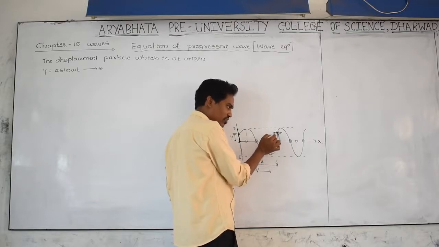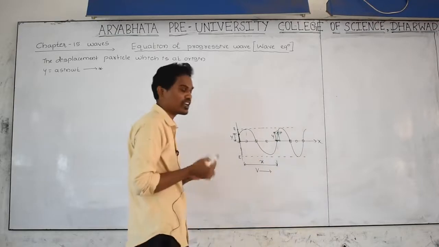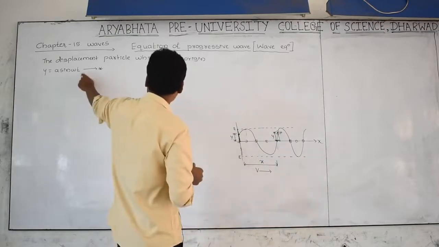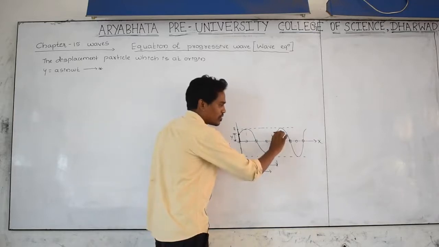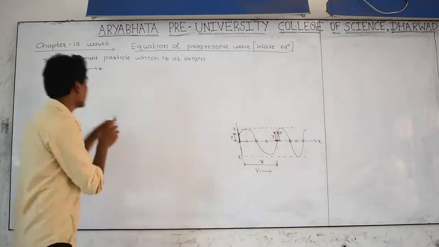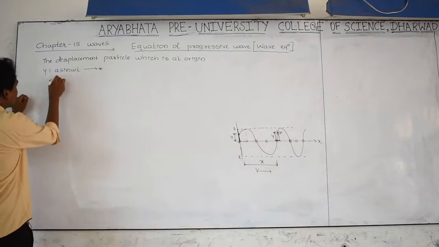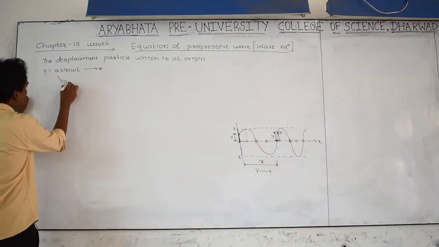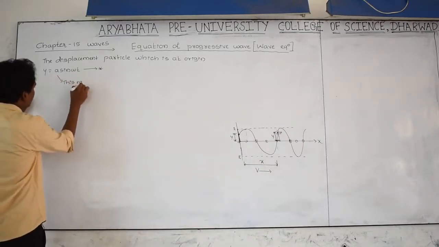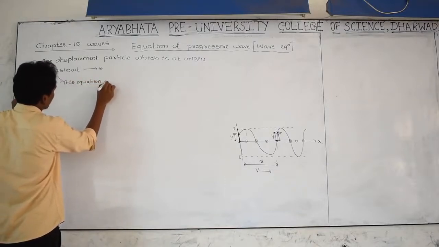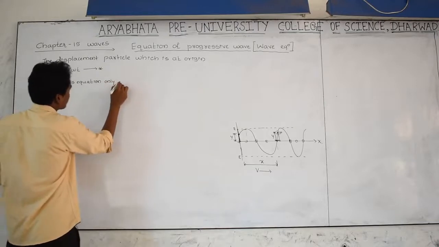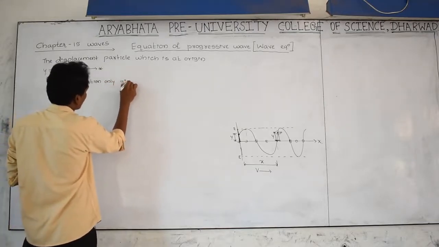The displacement given by the P particle, that y value, is calculated by using another equation. By using this equation it is not possible to find out the displacement of the P particle. This equation only gives information about which particle?